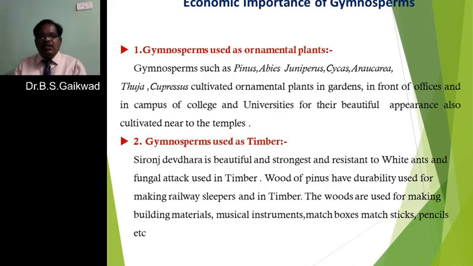Such examples of the gymnosperm which are used as ornamental plants are Pinus, Abies, Juniperus, Cycas, and then Araucaria. Araucaria is nothing but the Christmas tree, or Thuja, which in Marathi is known as morpankhi. And then Cupressus is there. These are all cultivated in the botanical garden as ornamental plants.